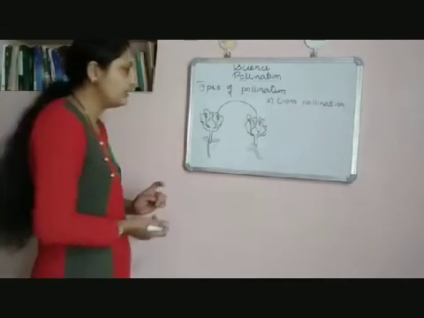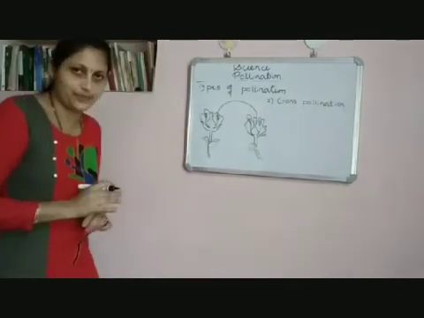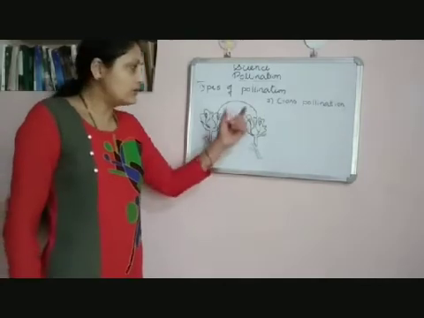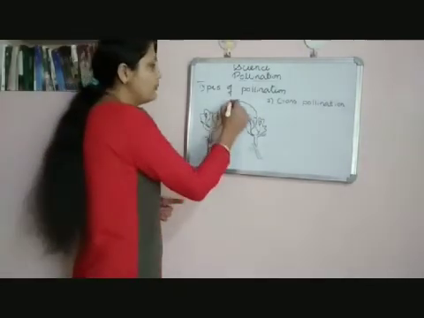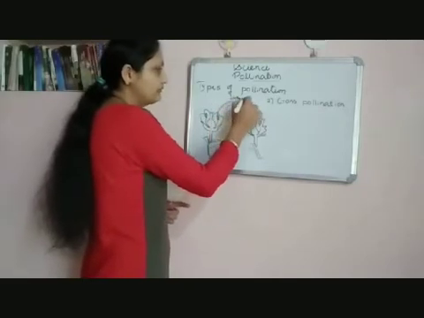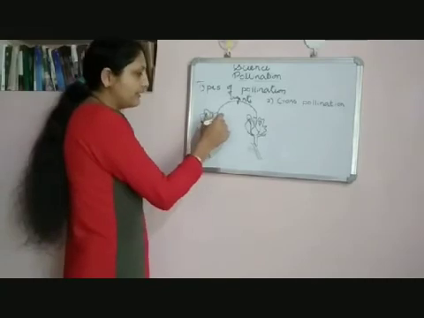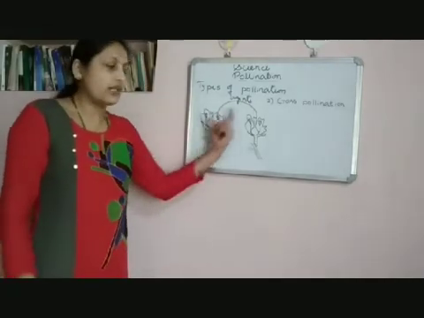So this type of pollination requires agents. As we have already discussed, the process of pollination actually takes place here. Pollen grains are transferred through agents, because from this flower pollen grains need to be transferred to another flower of the same kind, which means it requires agents.